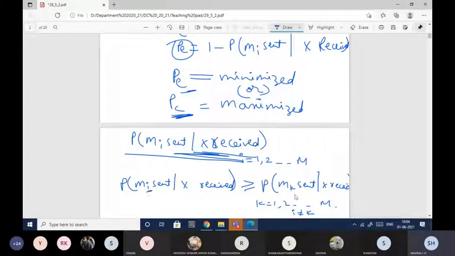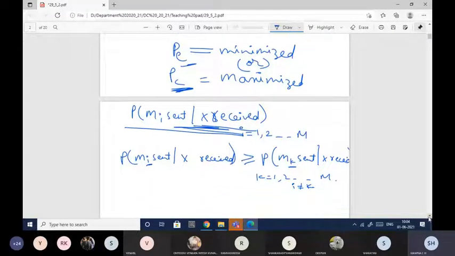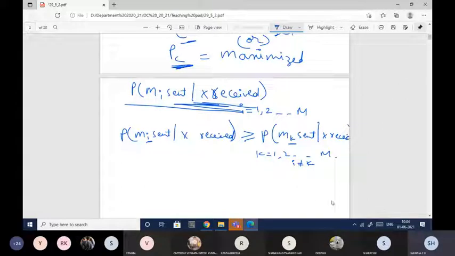So this i and this k are not equal here. For all the values of m1, m2, m3 and so on, we need to find the probability based on the received signal. How exactly we are calculating, we'll see in the next chapter.